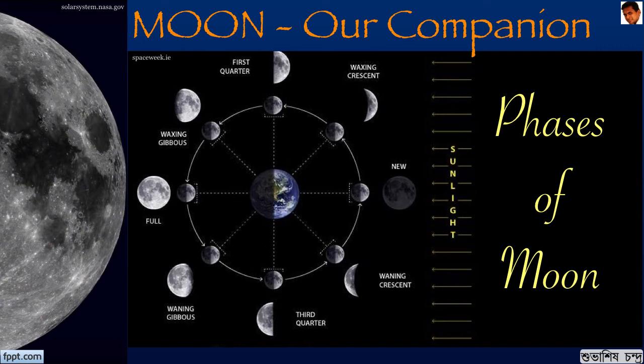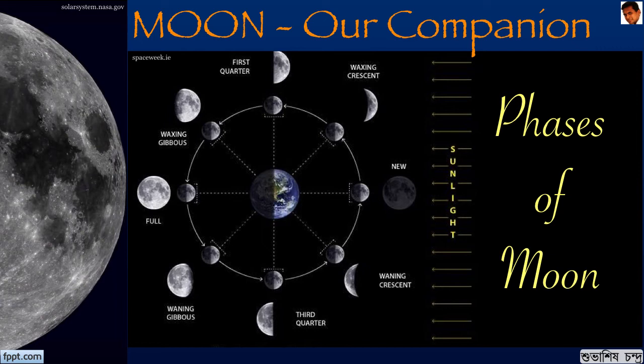When we see a portion of the moon shadowed and invisible, it is not because of the earth's shadow, but because the dark portion of the moon is the half that is turned away from the sun. Half of the moon is always in shadow and half of it is always illuminated. But we perceive different phases based on the moon's position in relation to us.